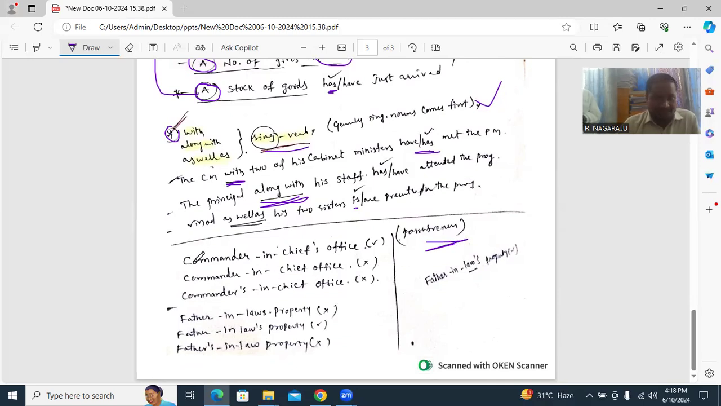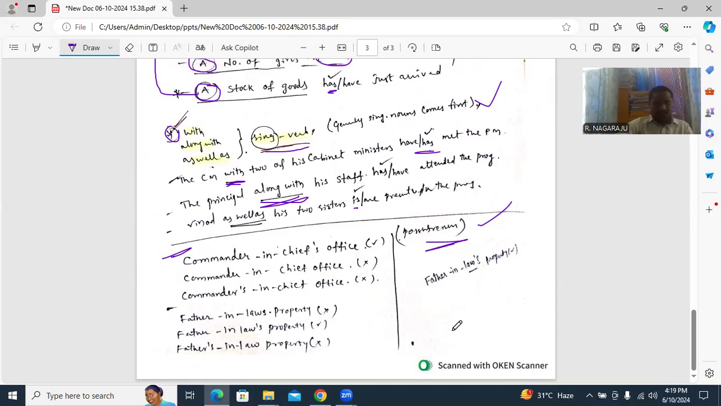Check it here, the query is regarding commanders in chief, how can we use it in this way? The commanders in chief office is wrong. Commander in chief's office, father-in-law's property. In possessive form of sentences, we can use commander in chief's office. Just go through this. After the word, only then we give the possessive apostrophe.